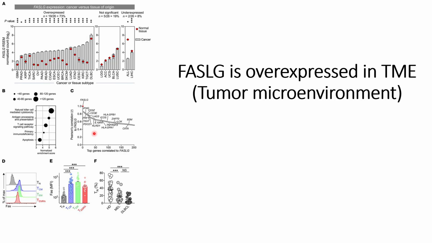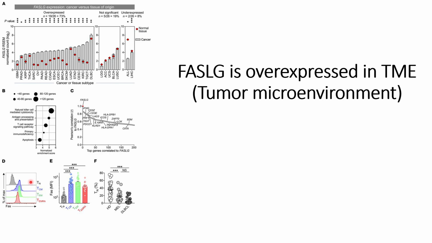Once they have all these results, they wanted to check the expression levels of the FAS receptors on the T cells in the patients and in healthy donors. So they took samples from the healthy donors and also from the patients affected with cancers, and first they check different subsets of CD8 plus T cells: T central memory, T effector memory, and TEMRA. I'm not able to recall its complete full form. They can see that all three subsets of CD8 plus T cells are found in the patients.